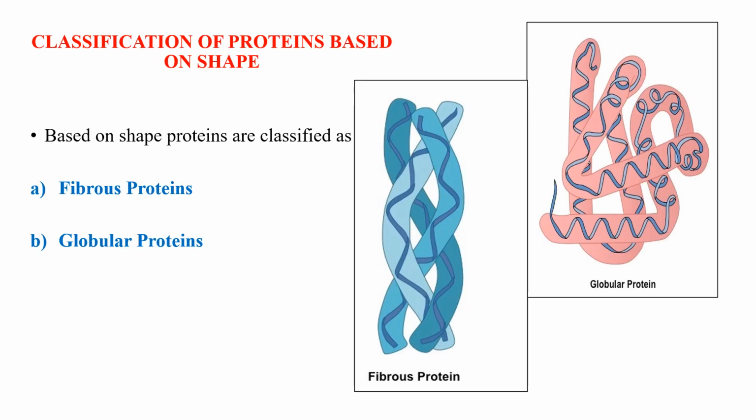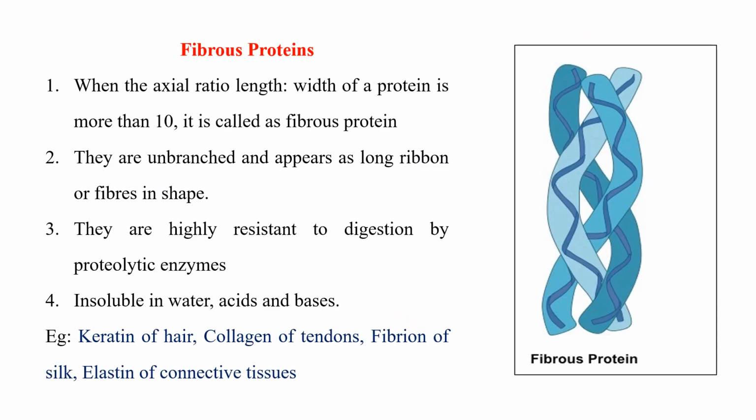So, classification of protein based on shape. Based on shape, proteins are classified as fibrous proteins and globular proteins. So let's see about fibrous protein. When the axial ratio, length to width, of a protein is more than 10, it is called a fibrous protein.